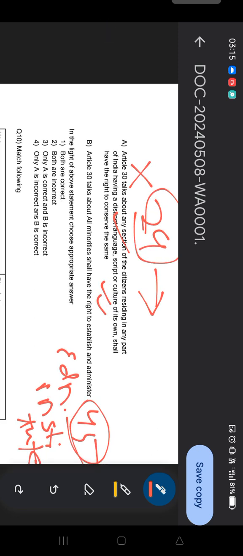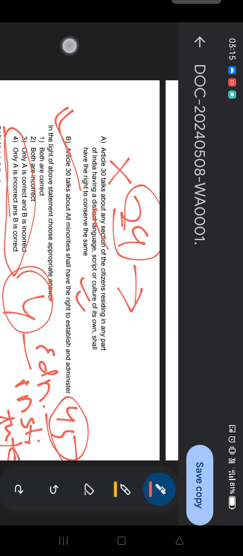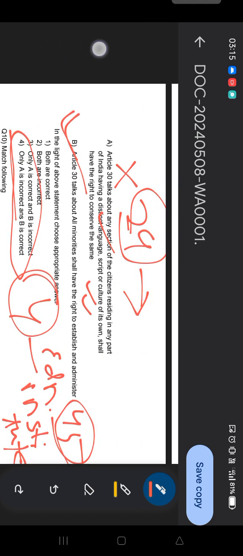As you all know, Articles 29 and 30 talk about the protection of cultural and minority rights. Article 29 talks about minorities who have a distinct language, script or culture, and they can conserve the same. So that's why A is incorrect, because Article 30 was mentioned. Article 30 talks about all minorities having the right to establish and administer educational institutions. That is correct. So A is incorrect and B is correct. Option 4 is the answer. Question number 9, option 4 is the answer.